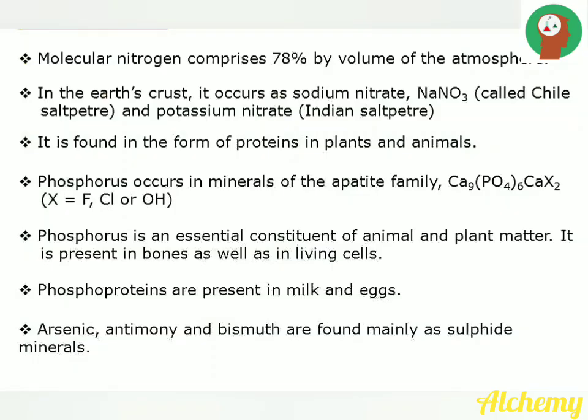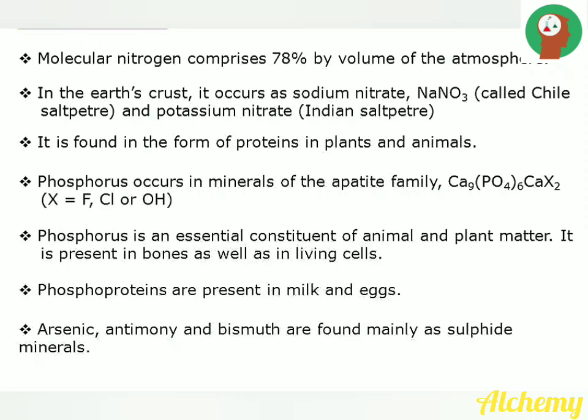Molecular nitrogen comprises 78% by volume of the atmosphere. In the earth's crust, it occurs as sodium nitrate, also called Chile saltpetre, and potassium nitrate, called Indian saltpetre. It is found in the form of proteins in plants and animals.